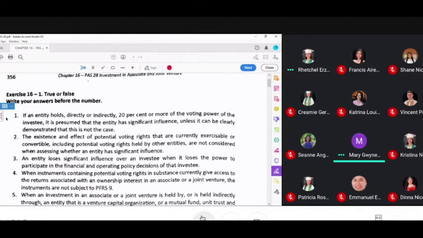Class, for PAS 28, I do not expect you to fully absorb all the provisions in PAS 28, but one of the important things here is that you know when PAS 28 will apply. PAS 28 will apply to your associates, if you invested in other companies and the extent of your investment makes the investee corporation your associate. And when does the investee corporation become an associate? It is when you have significant influence.